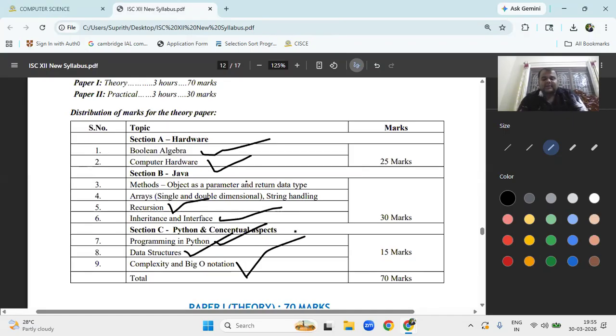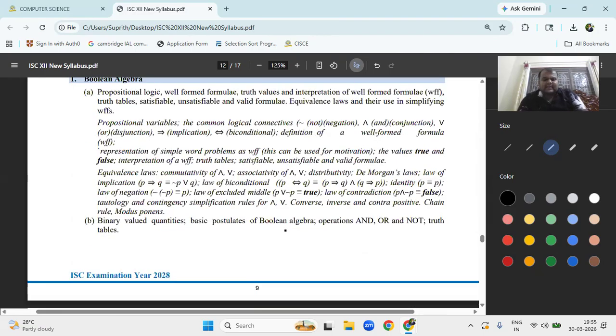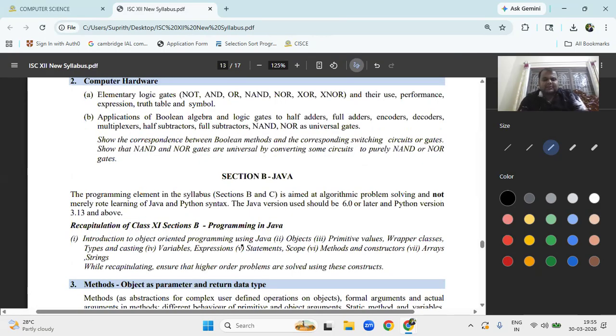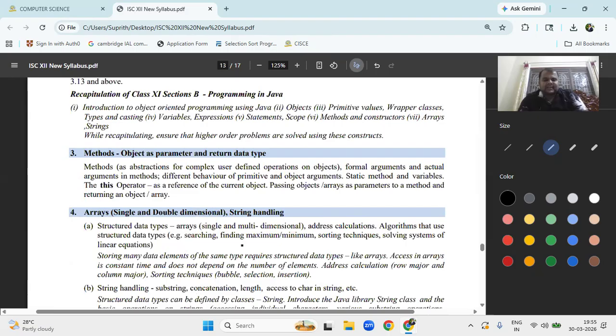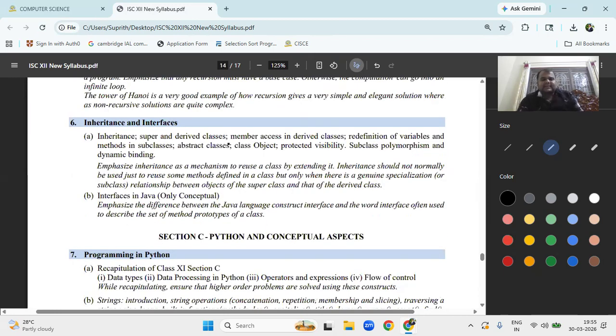Okay. Now we can extend the syllabus. Okay. These are all the same. Computer hardware is the same. Section B: introduction to the 11th, that will be from there. Recursion, observing that. Okay. Inheritance and interface. Inheritance, super and subclass. Okay. Interface in Java is only conceptual. Emphasize the difference between the Java language and the word interface.